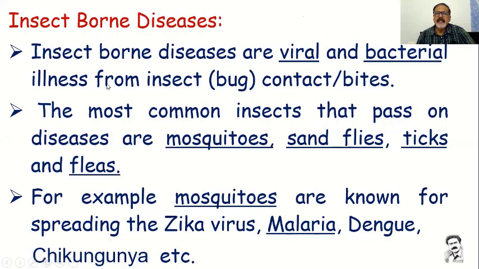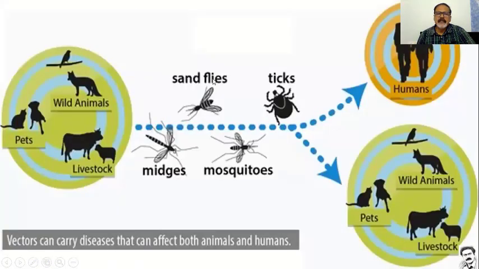These diseases generally travel by insects. Insect-borne diseases are viral and bacterial illnesses from insects or bugs, through contact or bite. Mostly a housefly or a mosquito are the best examples. Mosquitoes, sandflies, chickens, fleas, all these are vectors. A mosquito can cause West Nile virus, Zika virus, malaria, dengue, chikungunya, all these fevers come from the mosquito, which is considered an insect-borne disease.